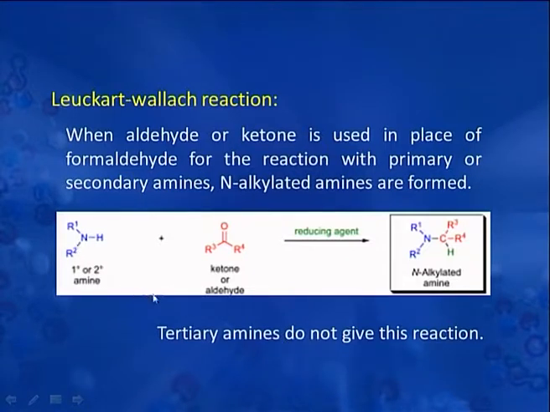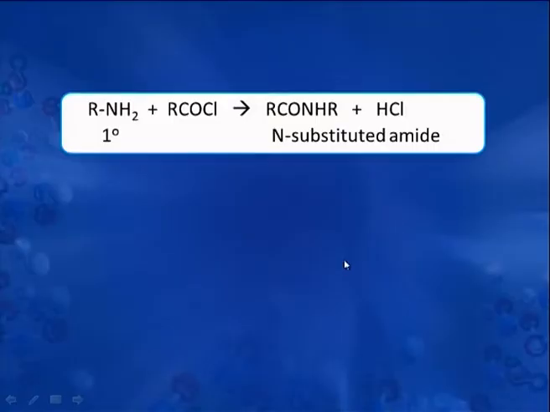Then acylation reaction on amines. When acylation is done on amines, there is formation of amides. Primary and secondary amines react with acid chloride to form N-substituted and N,N-disubstituted amides. Tertiary amines do not give this reaction.